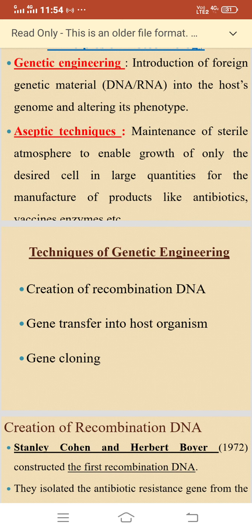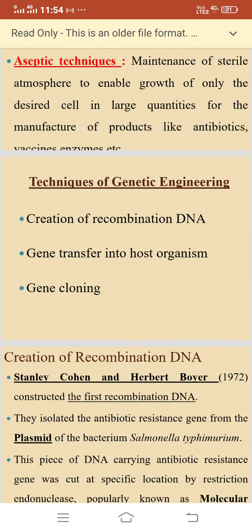Now the techniques of genetic engineering. We can divide them into three parts. First, creation of recombinant DNA. Second, gene transfer into host organism. Third, gene cloning.